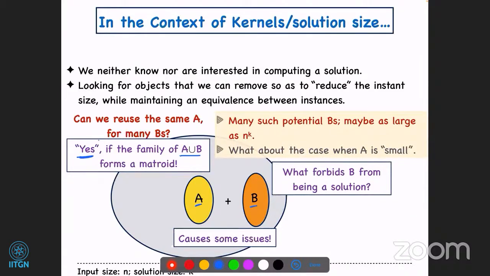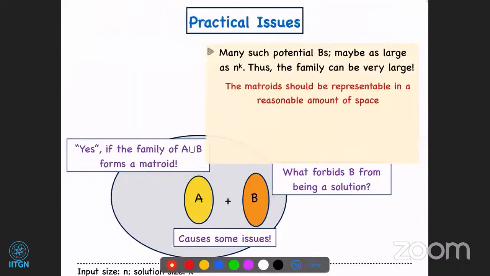But here I have put yes in quotation because there are practical constraints. And the constraint is that, look, you have n to the k many, say as large as n to the k many B's. Even if you have one fixed A serving as an evidence for everybody, then also the number of independent sets in this family will be as large as n to the k.